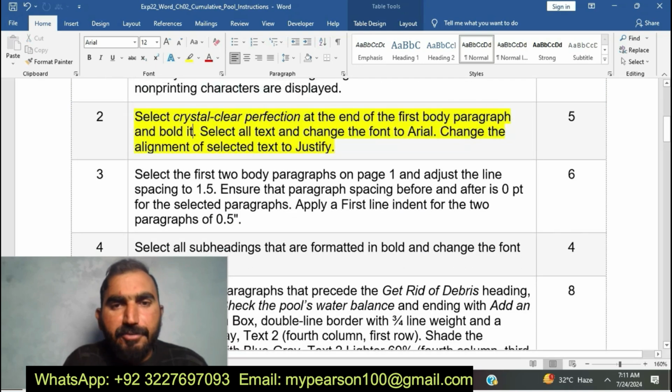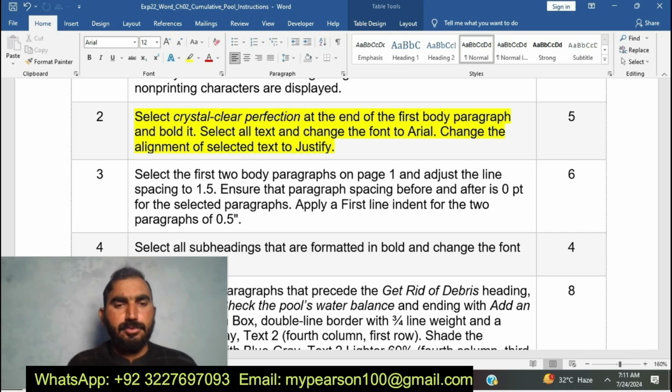Select crystal clear perfection at the end of the first body paragraph and bold it. Select all text and change the font to Arial. Change the alignment of selected text to justify. Okay, you can see here I am going to do step number 2. Select the crystal clear perfection at the end of the first body paragraph.